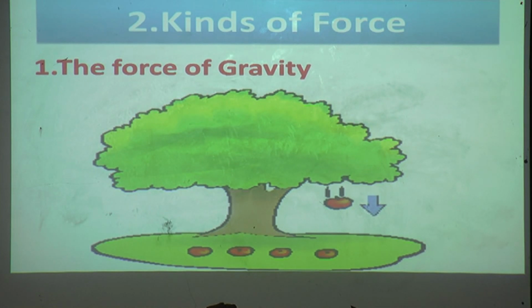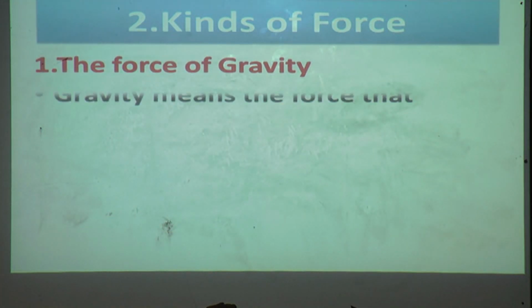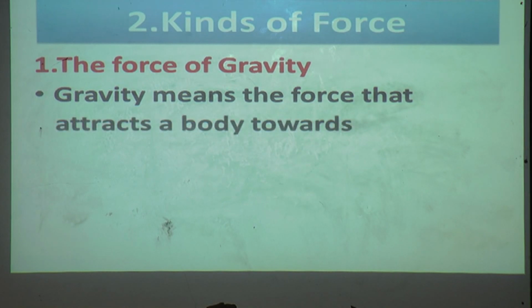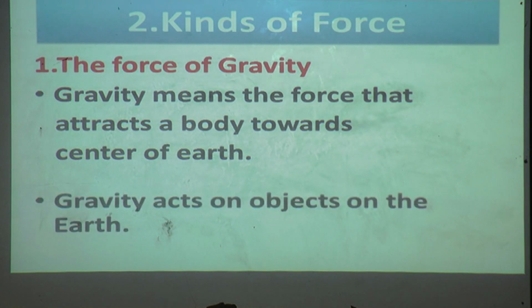See in this picture that apples are falling down only. Why? Because of the force of gravity. Gravity means the force that attracts a body towards the center of the earth. Once again I will read. Gravity means the force that attracts a body towards the center of the earth. Gravity acts on an object on the earth.